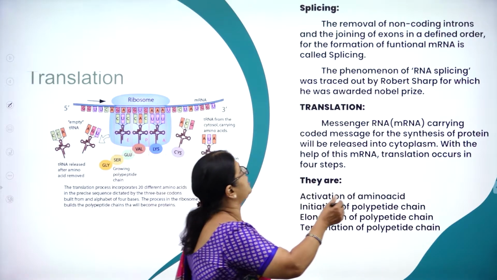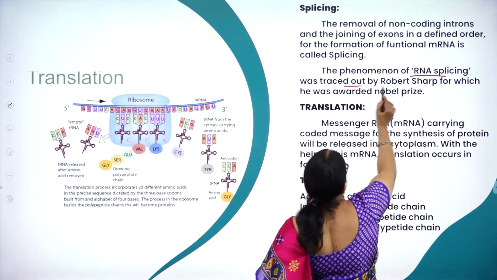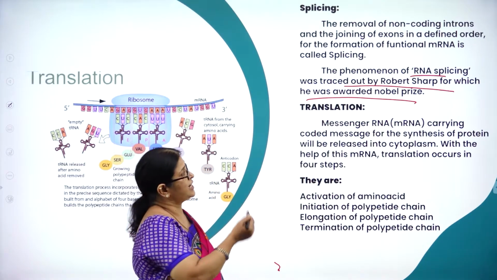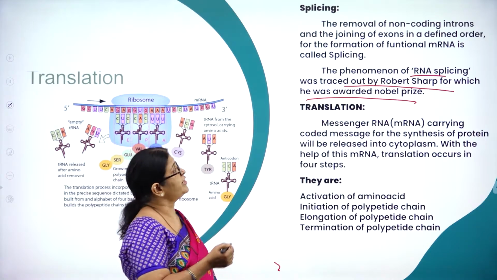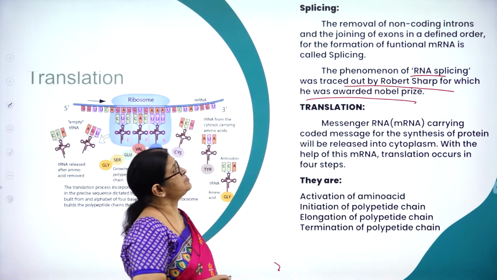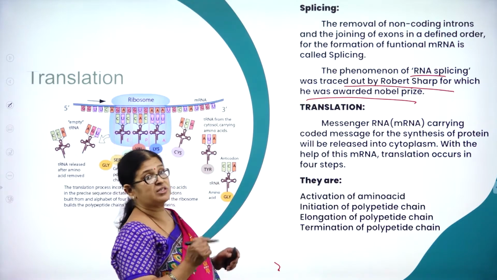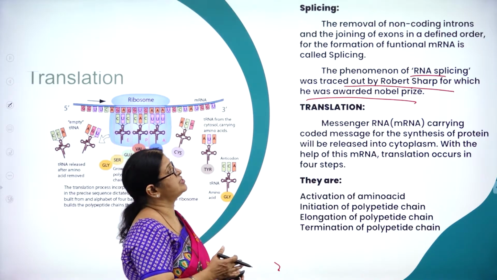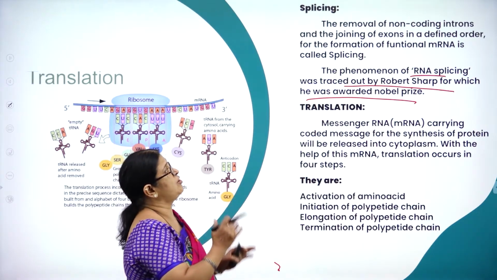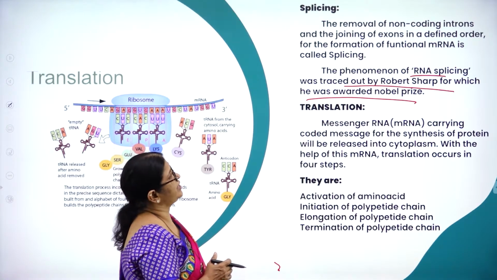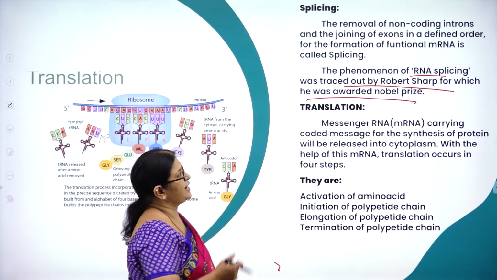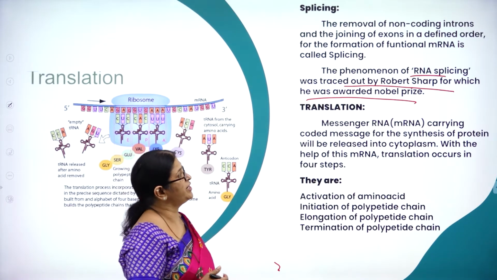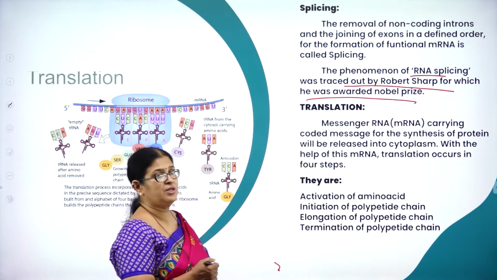The phenomenon of RNA splicing was traced by Robert Sharp, for which he was awarded the Nobel Prize. See, a scientist by the name of Robert Sharp was awarded for this phenomenon of RNA splicing. So what is splicing? The removal of non-coding introns and the joining of exons, which are the coding sequences, in a definite order for the formation of functional mRNA is called splicing. This phenomenon was traced out by Robert Sharp, for which he was awarded the Nobel Prize. Hope you have understood what transcription is.